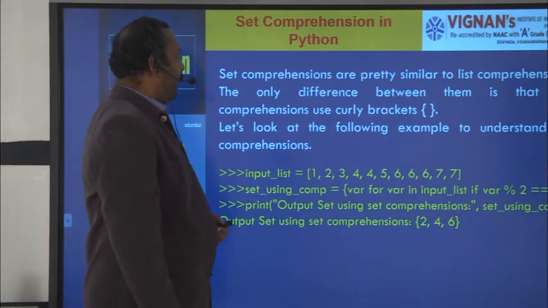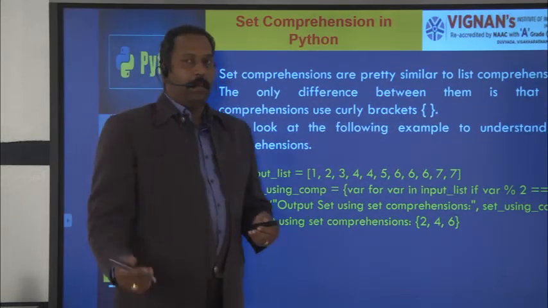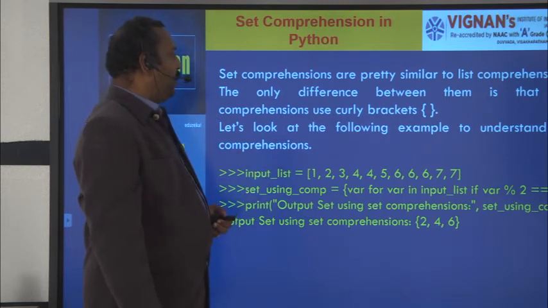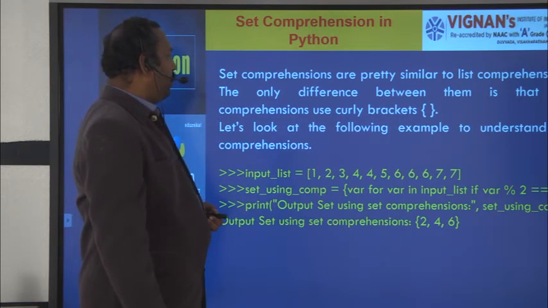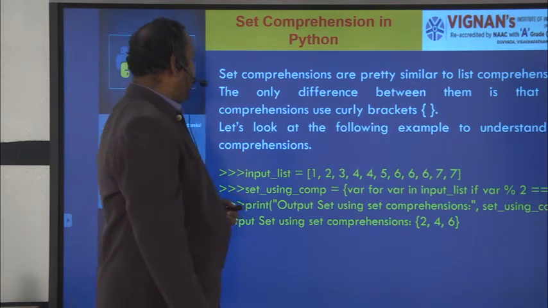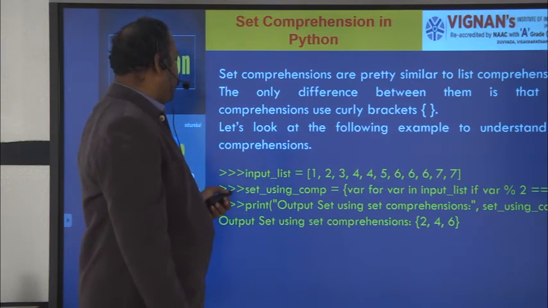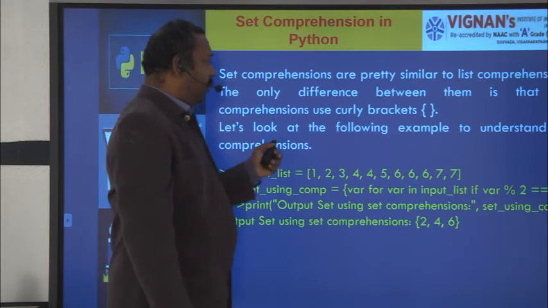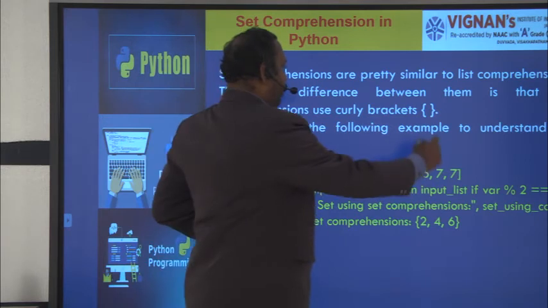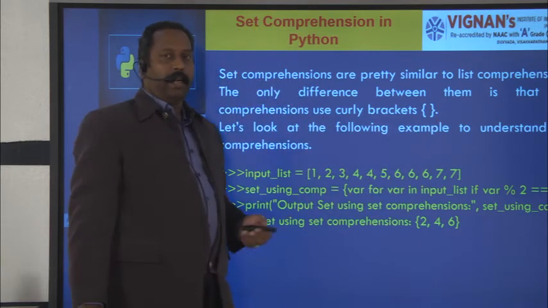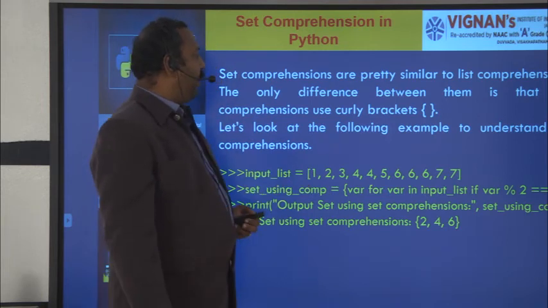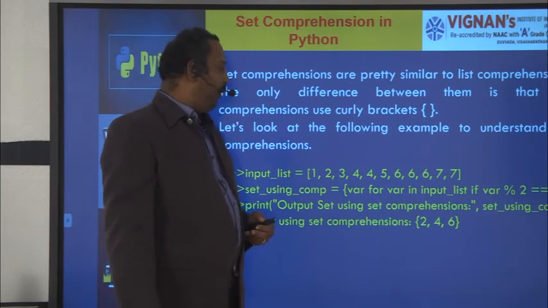And the next one is set comprehension. It is also similar to list comprehension. The only difference is that set comprehension uses curly brackets. Let's look at an example of set comprehension. A dictionary also uses the same curly brackets, but a dictionary will contain key-value pairs and a set will contain a list of values.